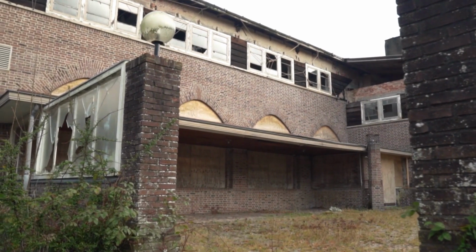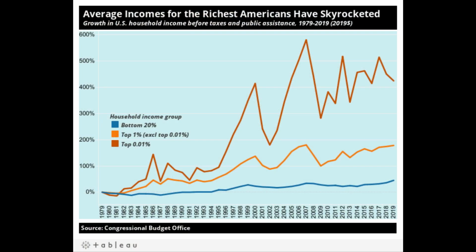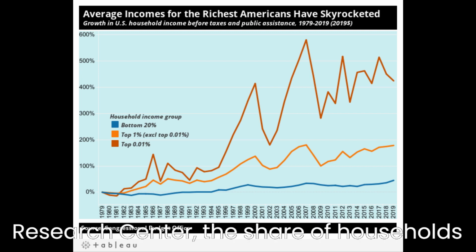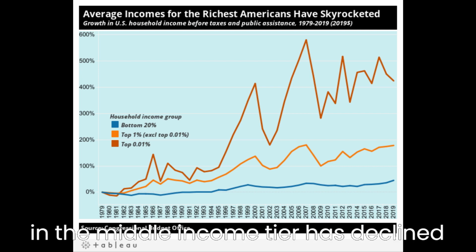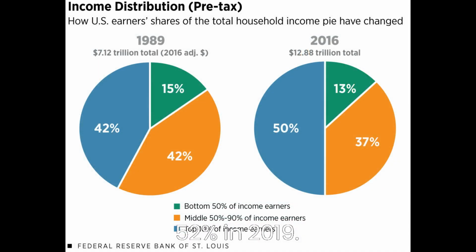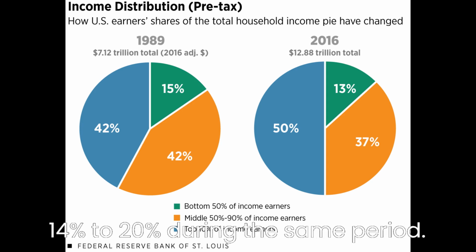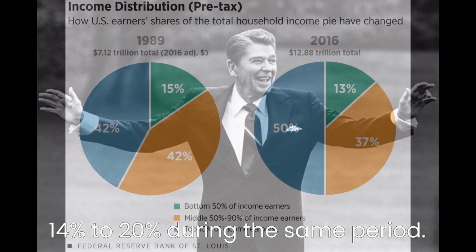1. One of the main reasons for the decline of the middle class is income inequality. The income gap between the rich and the poor has been widening since the 1980s. According to a report by the Pew Research Center, the share of households in the middle-income tier has declined from 61% in 1971 to 52% in 2019. Meanwhile, the share of households in the upper-income tier has increased from 14% to 20% during the same period.